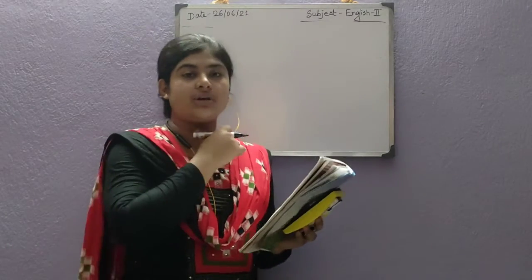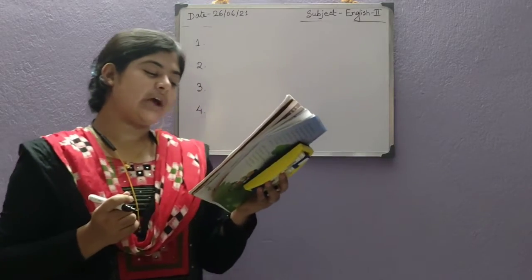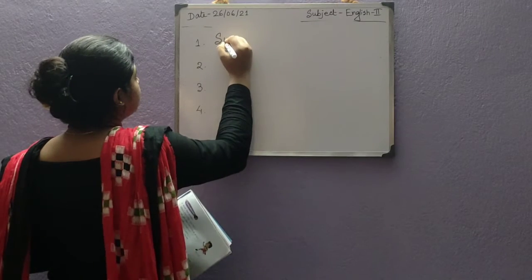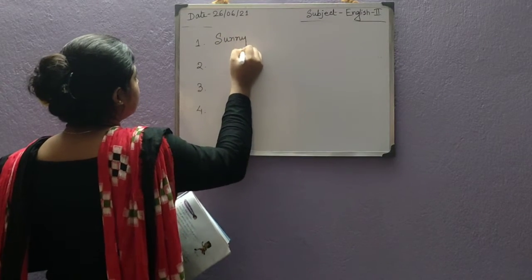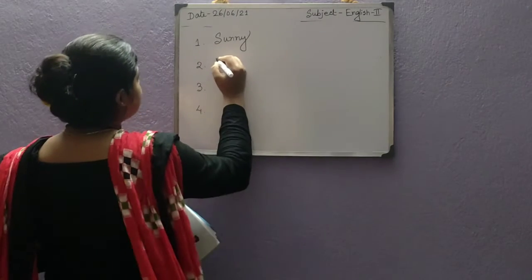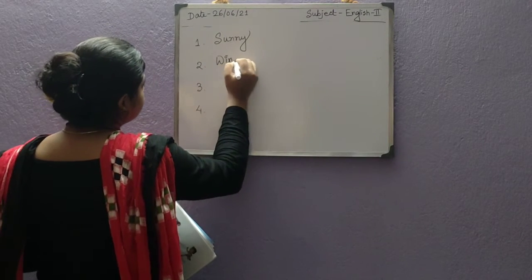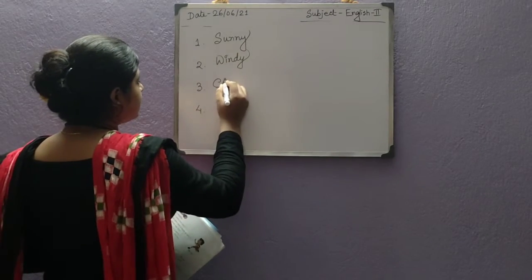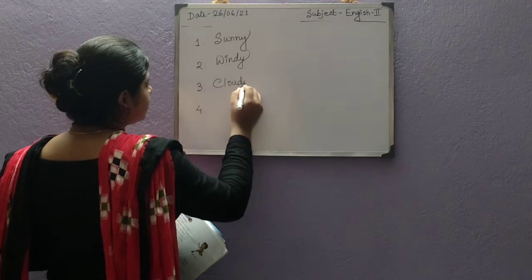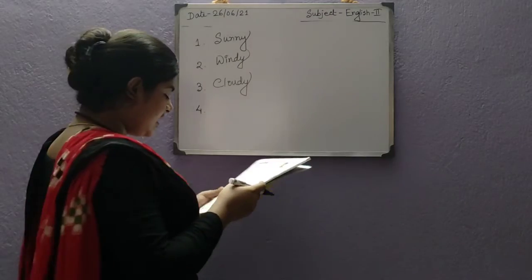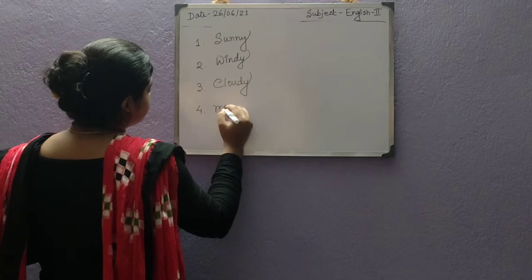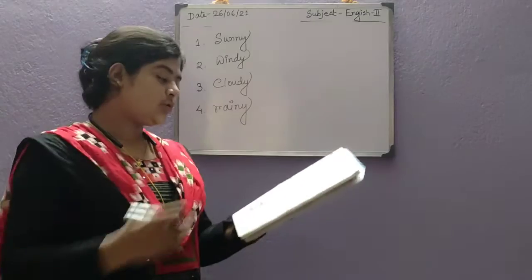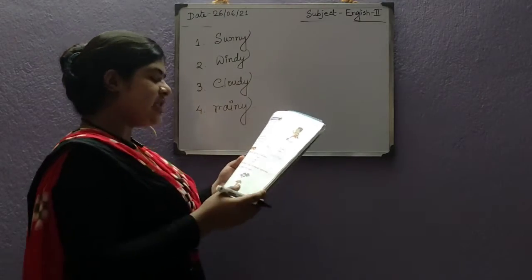And there are 4 words in the box: windy, cloudy, rainy, sunny. So the first will be sunny. Second will be windy. Third will be cloudy. And fourth will be rainy.